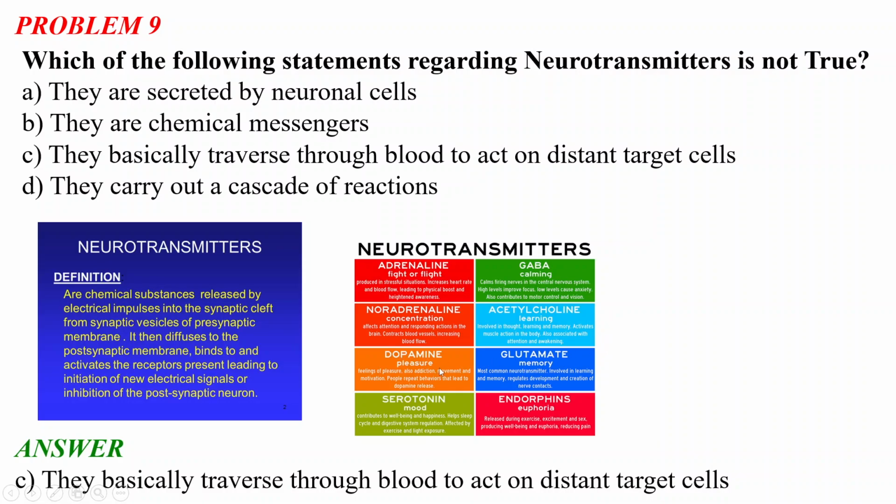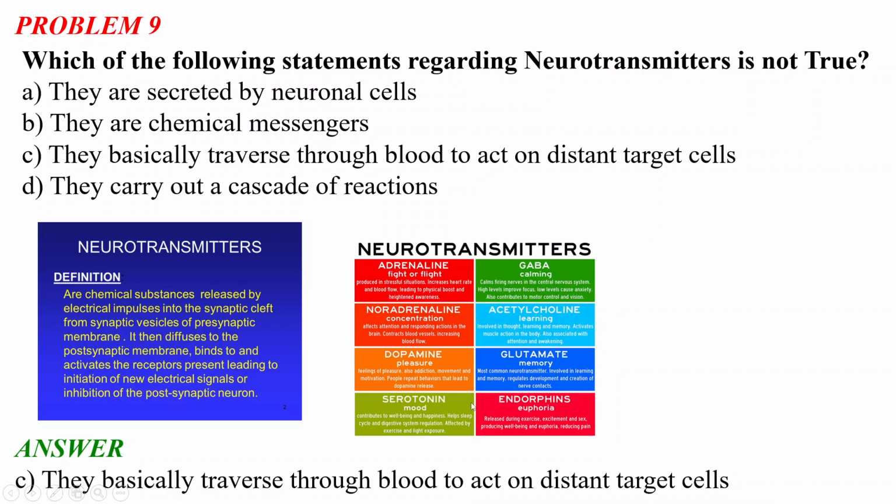Dopamine is called the pleasure neurotransmitter, and it gives us a feeling of pleasure, also addiction, movement, and motivation. People repeat behaviors that lead to dopamine release. Glutamate is a memory neurotransmitter, the most common neurotransmitter, and it is involved in learning and memory, and it regulates the development and creation of nerve contacts.